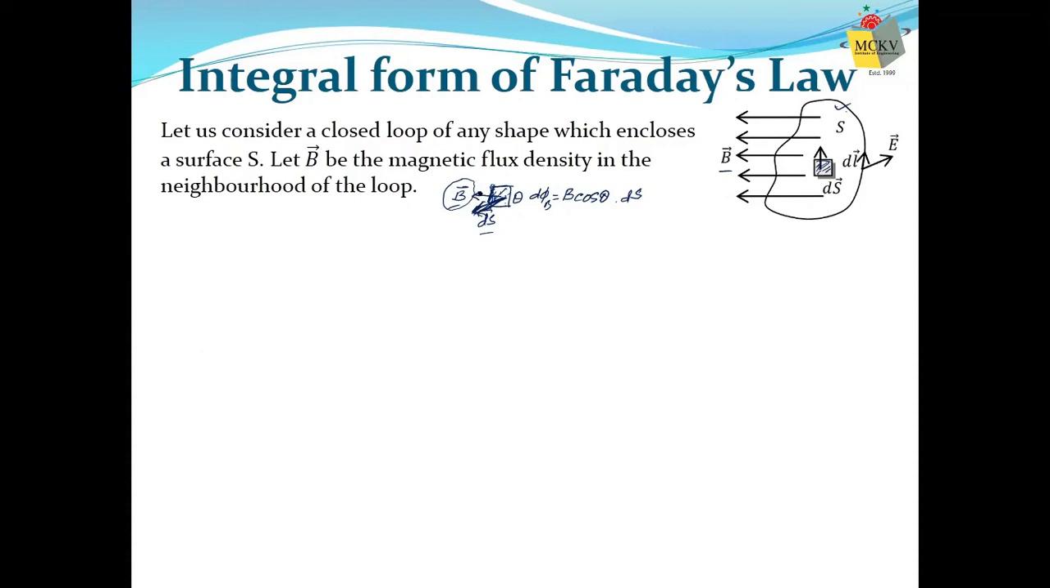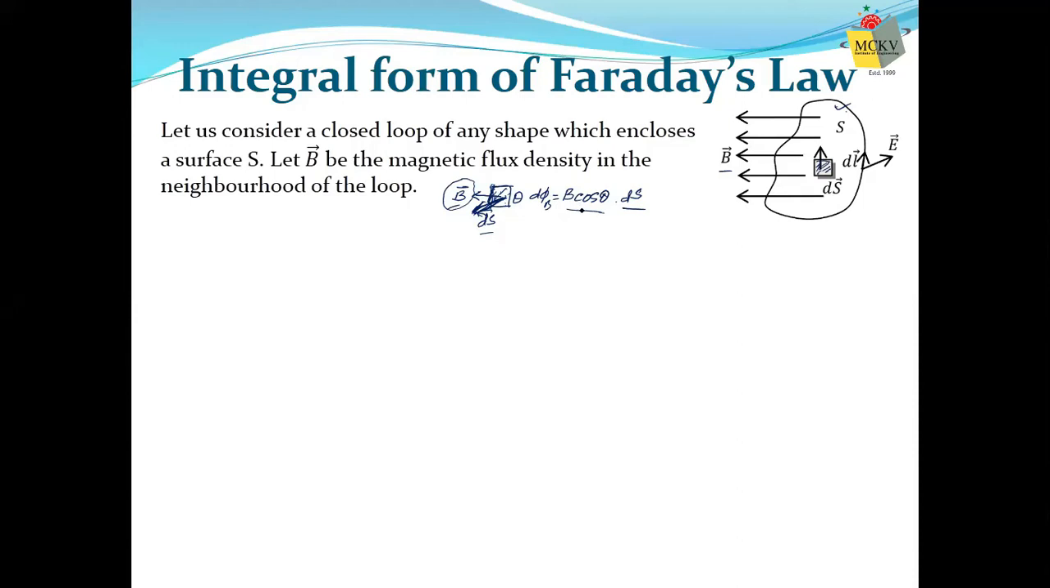From B, we can find out what is the portion of B in the direction of ds. That is B cos theta, because the angle between B and ds is theta. So portion of B in the direction of ds is B cos theta. If I multiply it with ds, then we get the total number of lines passing through this area in the direction of ds, which is nothing but the flux linked with this small area. So d phi B, the amount of flux linked with this small area, is B cos theta into ds.